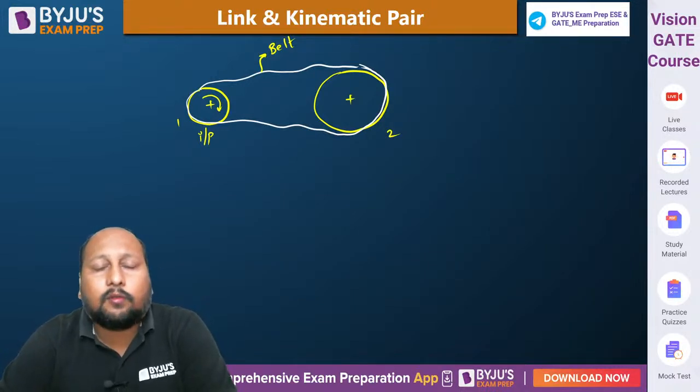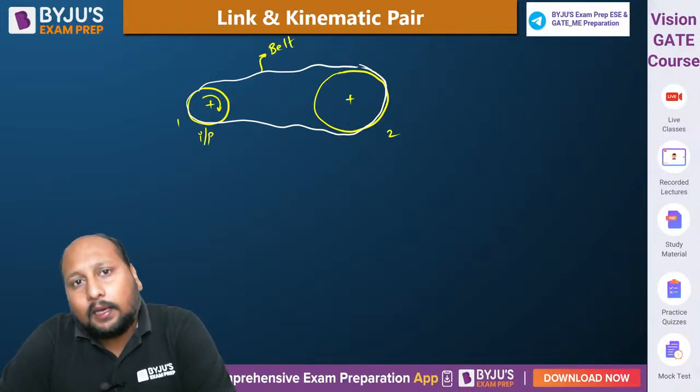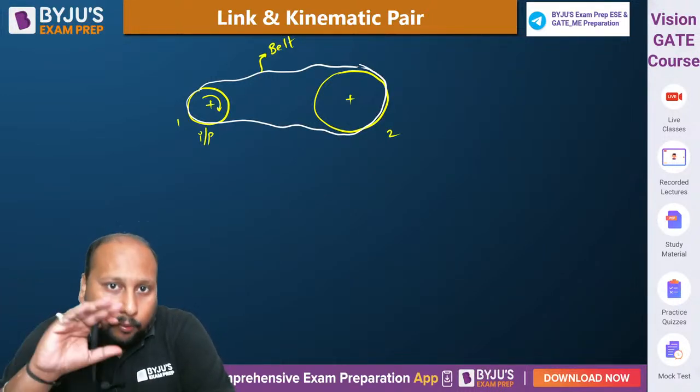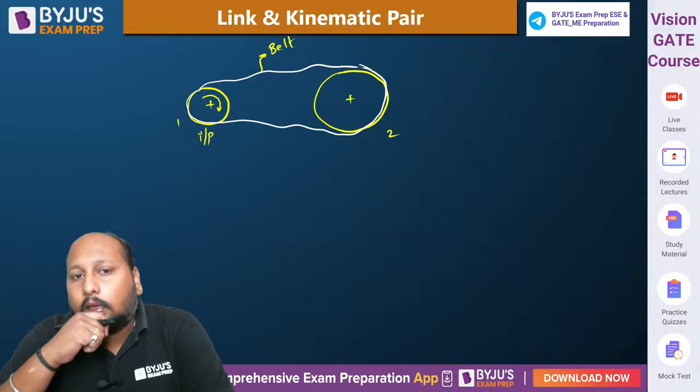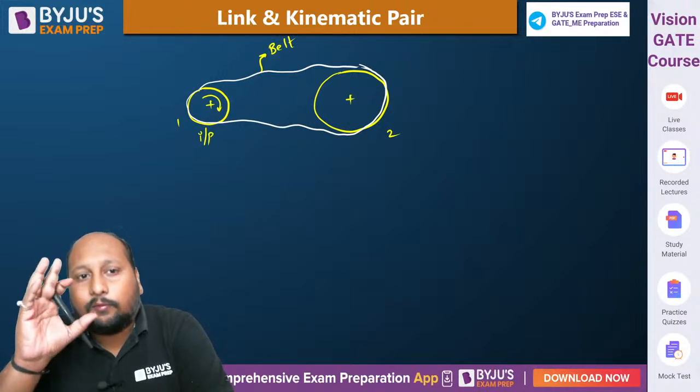Yes, let us hear from your side. If we provide input to wheel number 1, providing some torque using an electric motor, then are we able to transmit the power from wheel 1 to wheel 2?